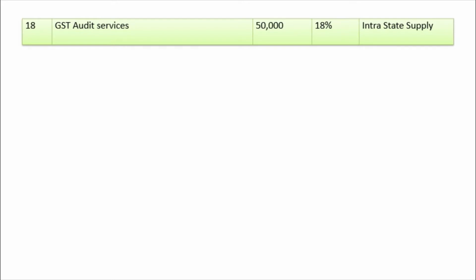GST audit service. Amount is 50,000, rate is 18%, and it is an intrastate supply. As it is an intrastate supply, CGST and SGST will apply on the entire supply. But whether we have to record it separately or add it into the GST audit service is based on the answer whether it is blocked or not under section 17 subsection 5.